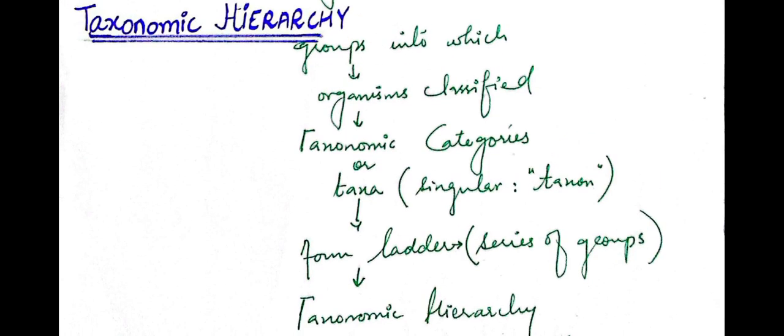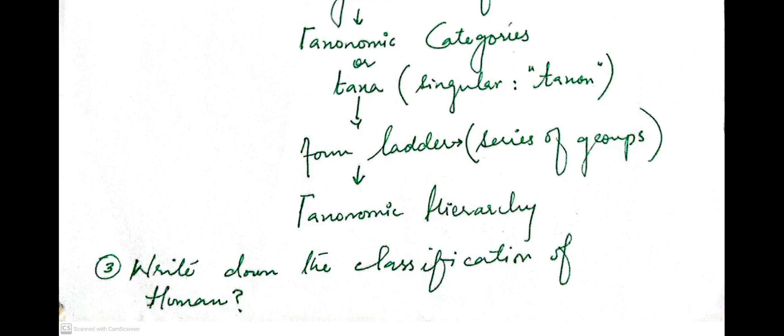I repeat again, the groups into which organisms are classified are termed taxa, and when the taxa form a ladder, it is termed taxonomic hierarchy.